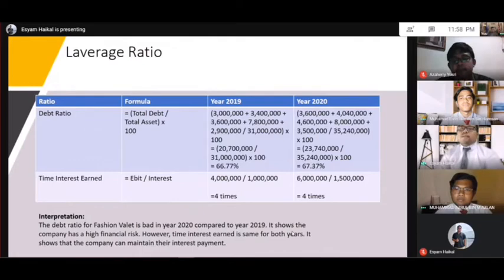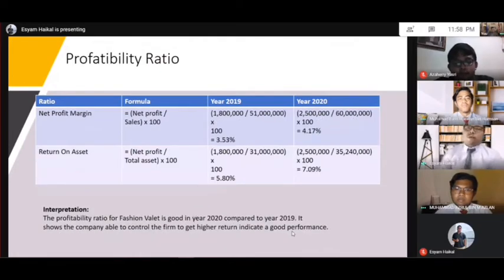Next, for profitability ratio. Two are net profit margin and return on asset. As you can see, in year 2019, the net profit margin is 3.53% and increased to 4.17% in the year 2020.